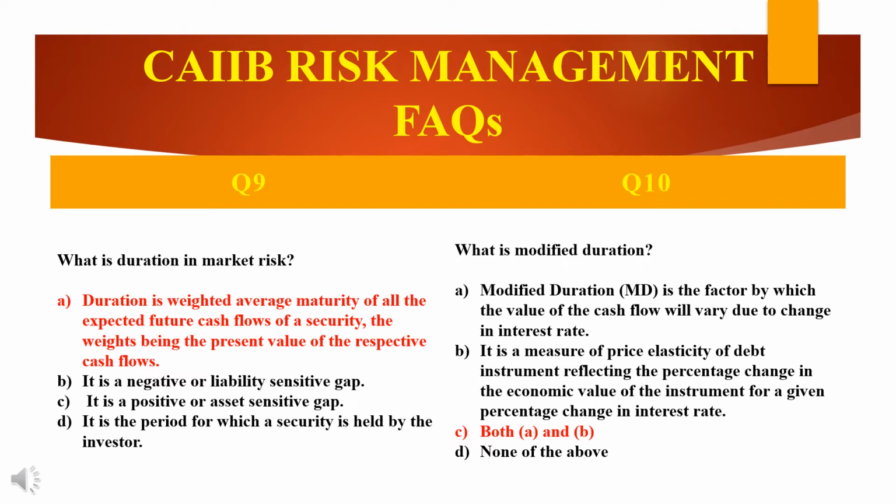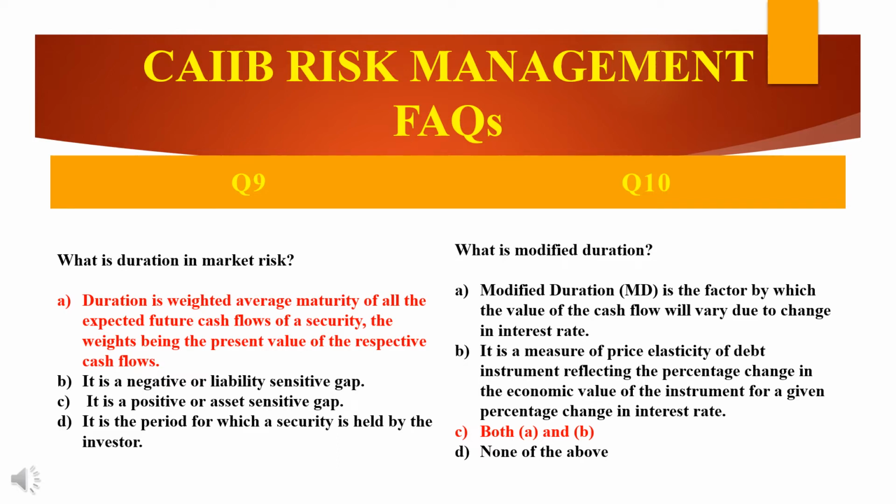That's why the duration in market risk is the weighted average maturity of all the expected future cash flows of a security, the weights being the present value of the respective cash flows. Moving on to the next question: what is modified duration? They have given you 4 options. The first is modified duration, which stands for MD.